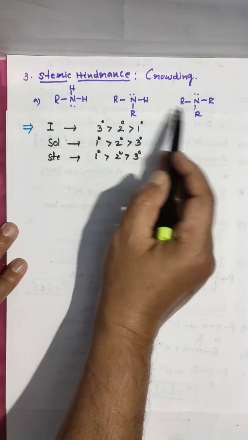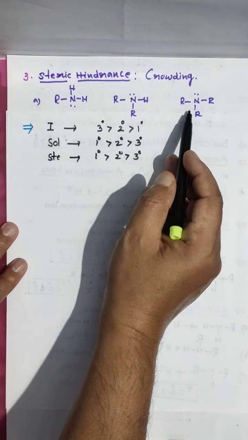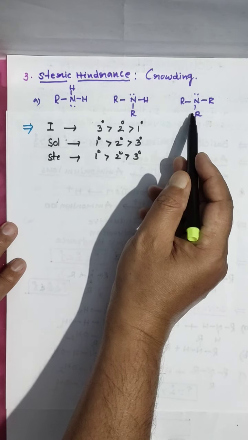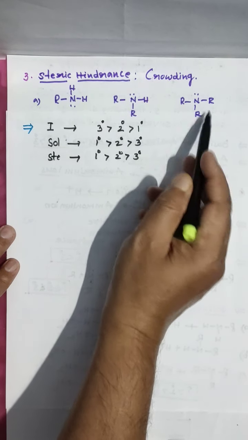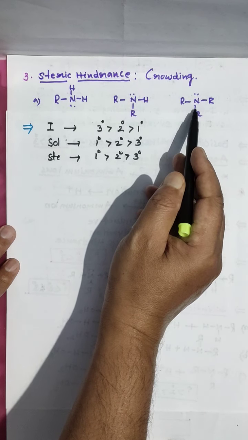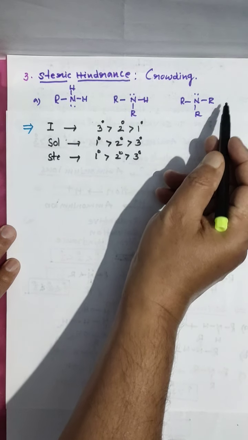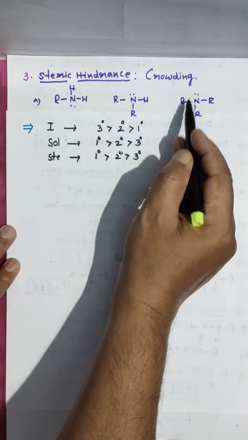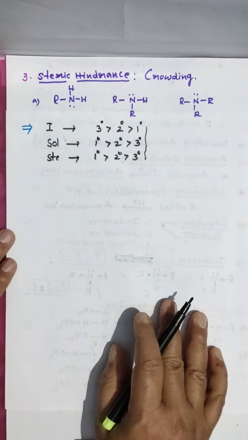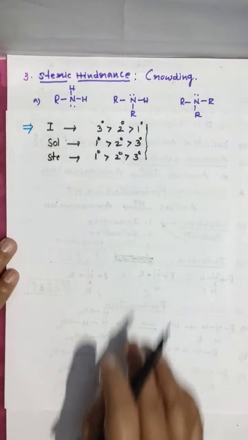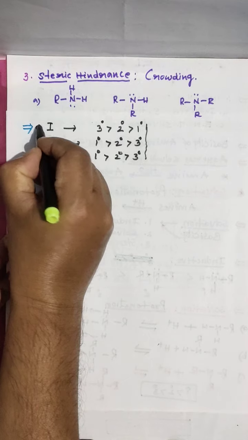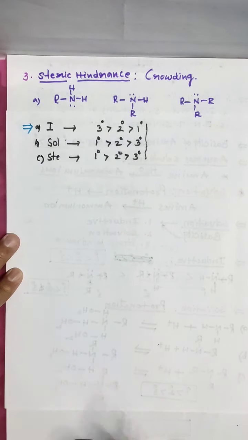Steric effect is more, but basicity is less. Why? Because the more the electron donating groups, the more the crowding. With more crowding, due to steric hindrance, it will not take water molecules. So due to steric hindrance, solvation capacity is going to decrease. Clear? So this we got: 1, 2, 3.